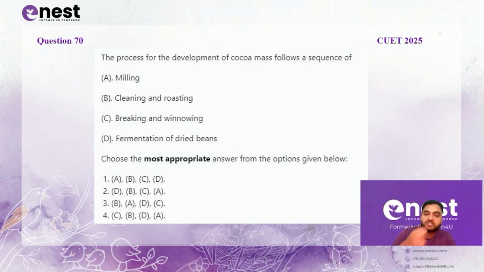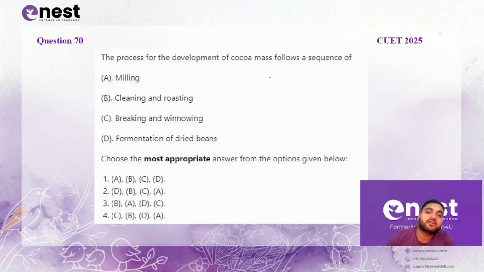That means you have to arrange the production of cocoa mass in the correct order. I think one more question was there in this series in which we discussed the nibs. Okay, so you have seen that 2 questions have come this time, obviously last time, from your cocoa process.